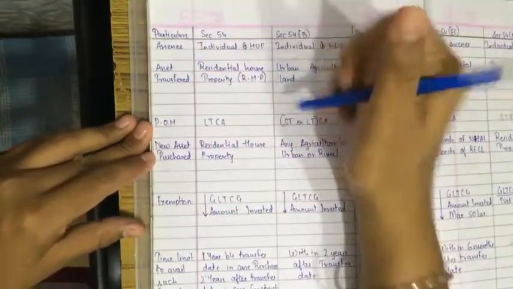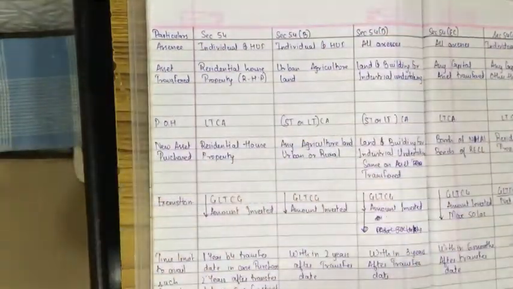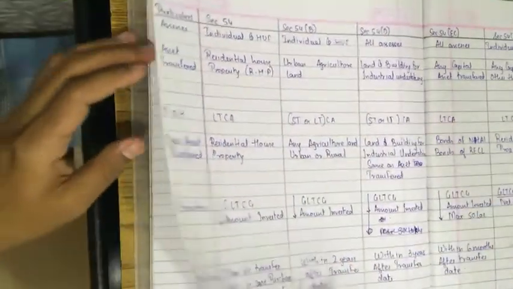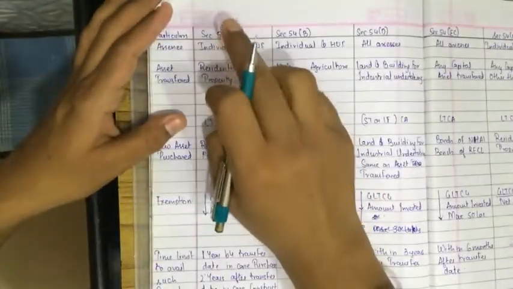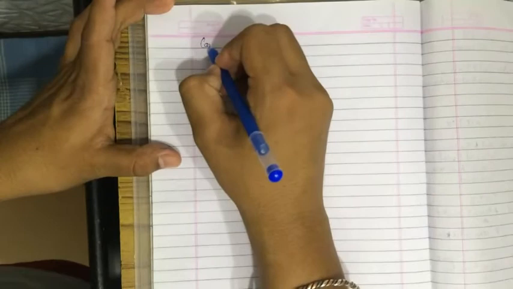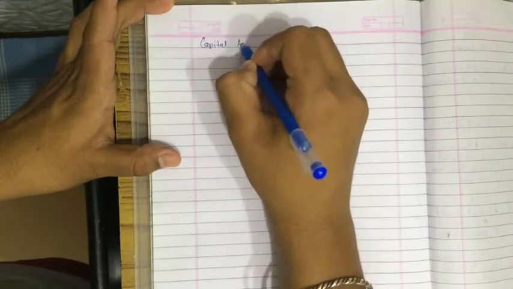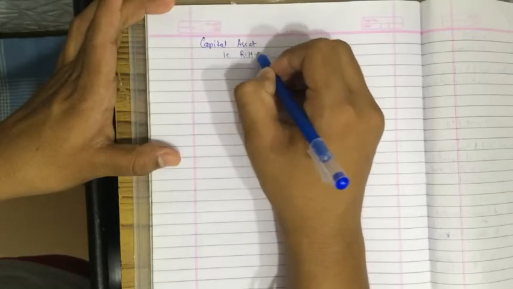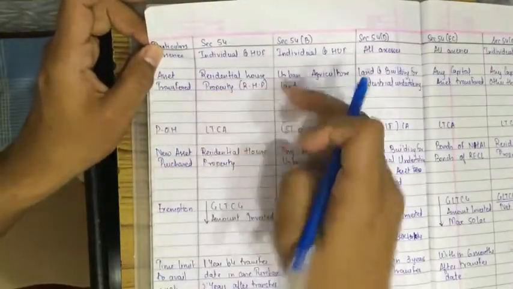Section 54 says, wait, I'll turn the page. Section 54, what does it say? You have a capital asset that is a residential house property.